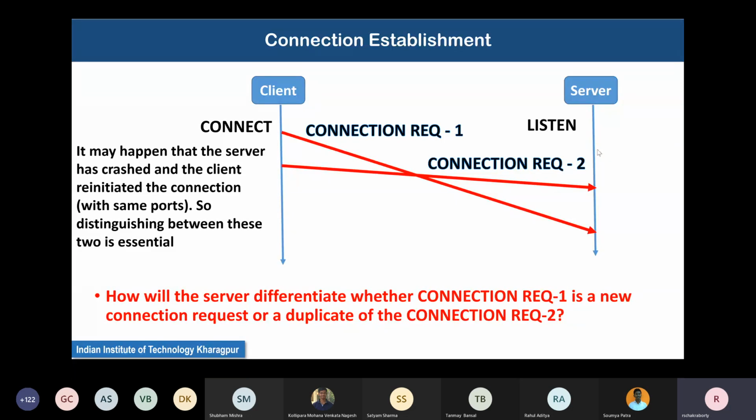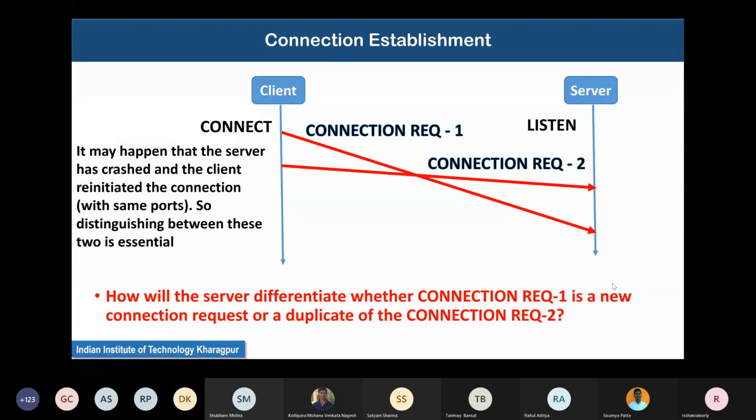So there cannot be another connection request with the same identification number, and I will reject it. How does the server know? Well, in the time between connection request 2 and the time at which connection request 1 reaches it, in this small interval of time, it is remembering the history of this connection request 2 identifier.